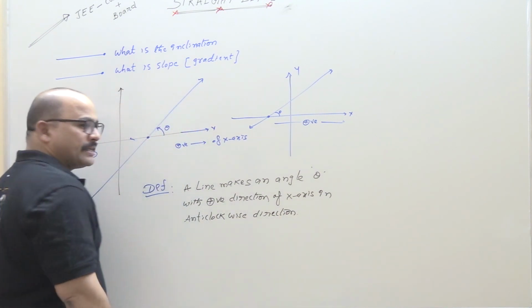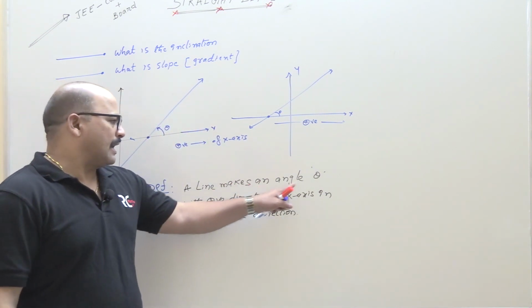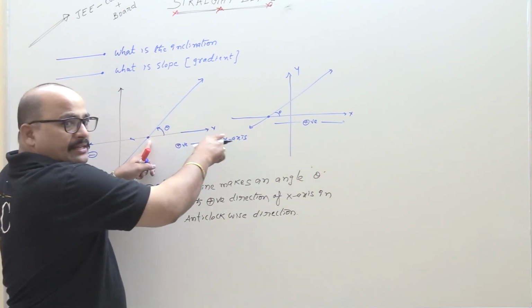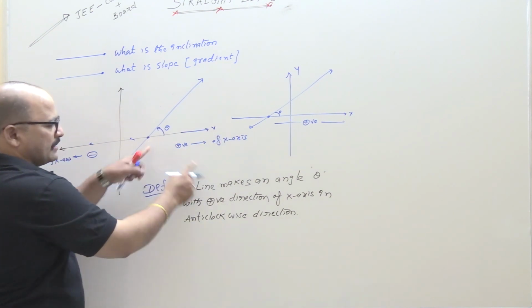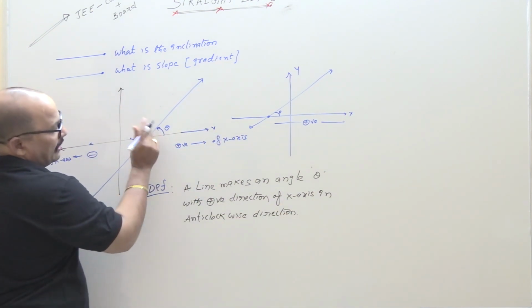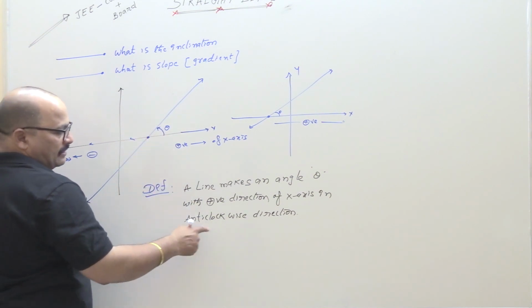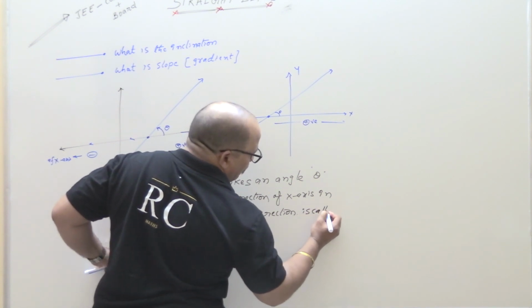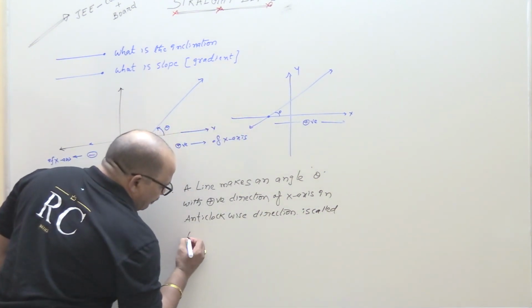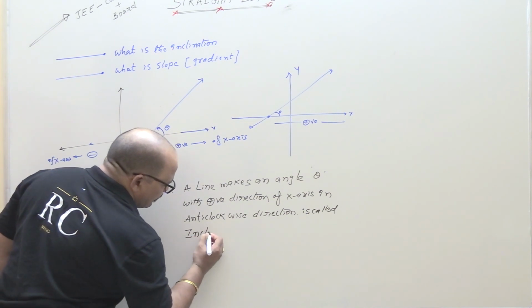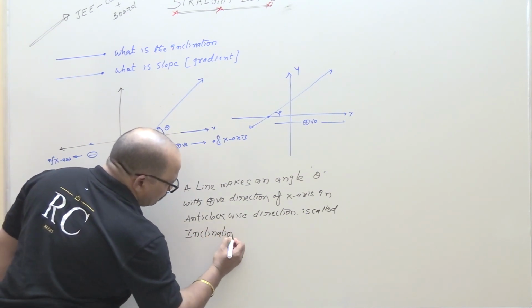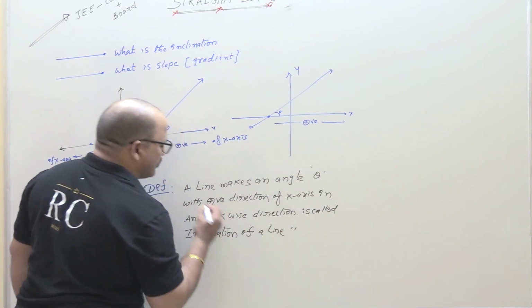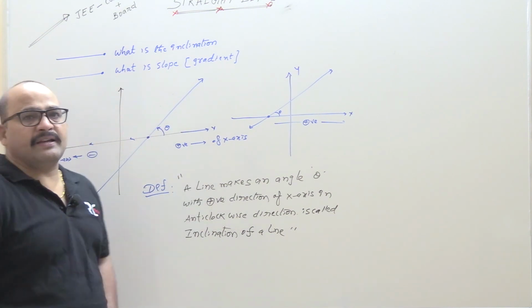Once again, my dear students: a line makes an angle theta with the positive direction of x-axis in the anti-clockwise direction, not clockwise, and this is called the inclination of a line. This is the definition of the inclination of a line.